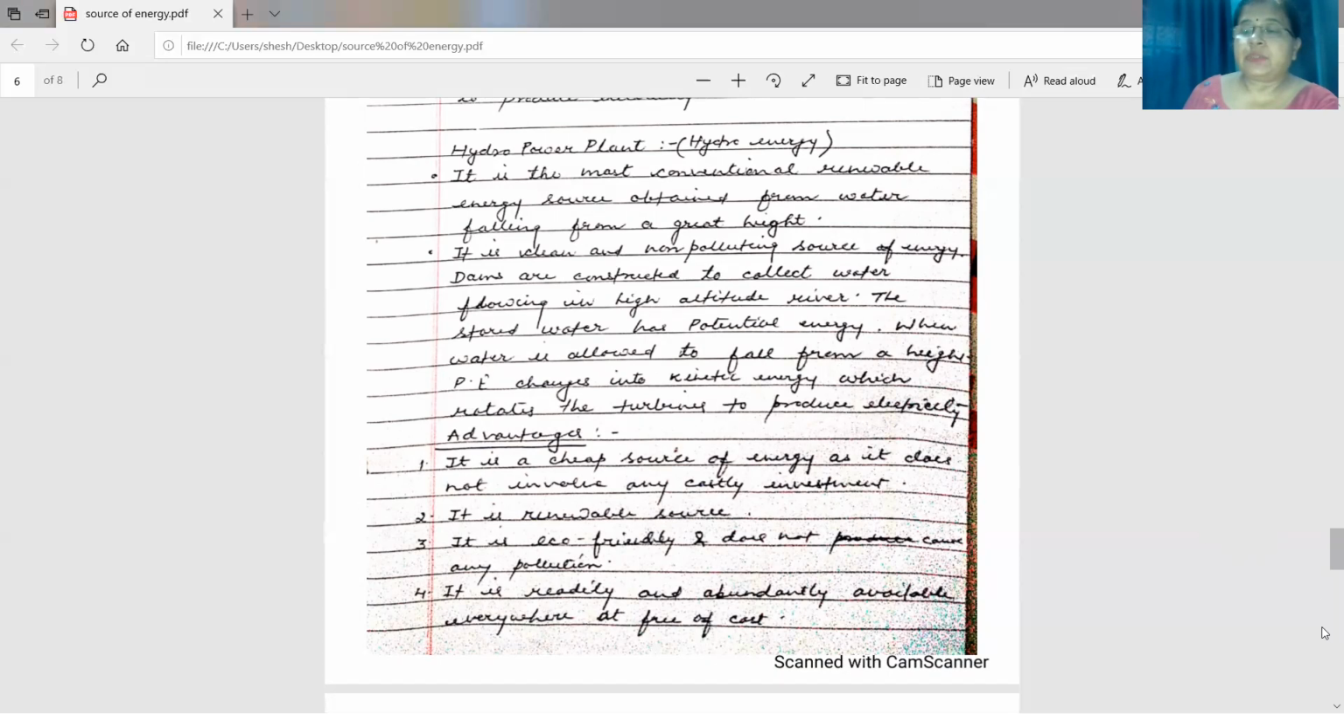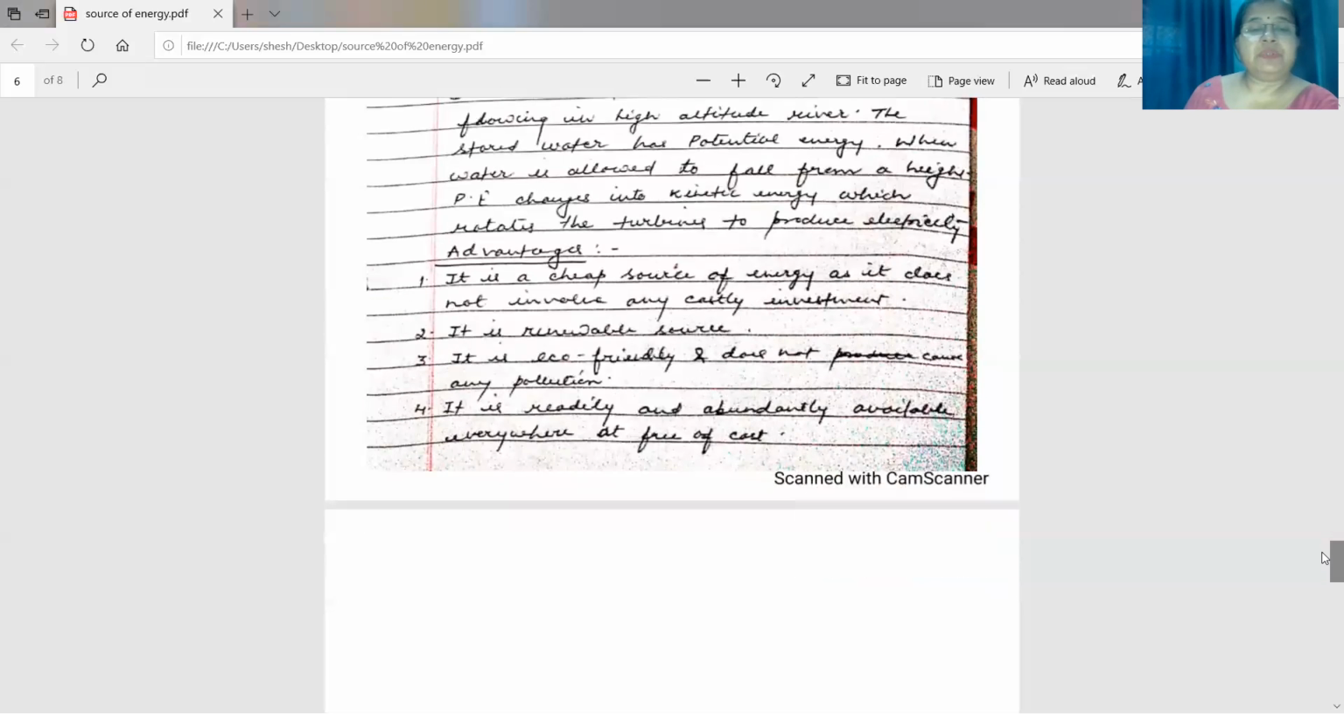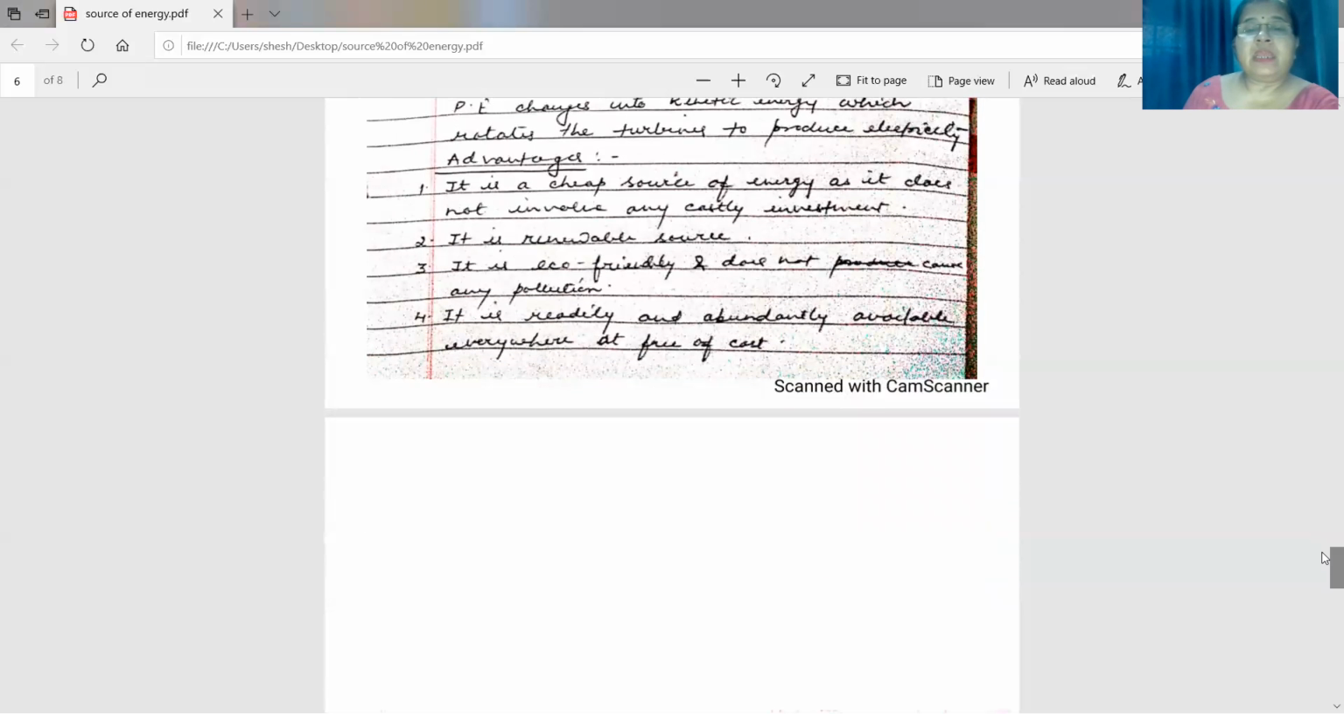Now, advantages of using this hydro energy, energy from water. It is a cheap source of energy as it does not involve any costly investment. It is a renewable source and generally a hydropower project is a multi-purpose project. It is eco-friendly and does not cause any pollution. It is readily and abundantly available everywhere free of cost.